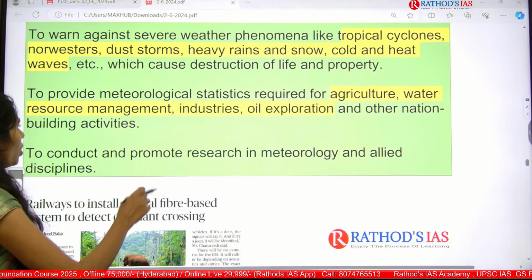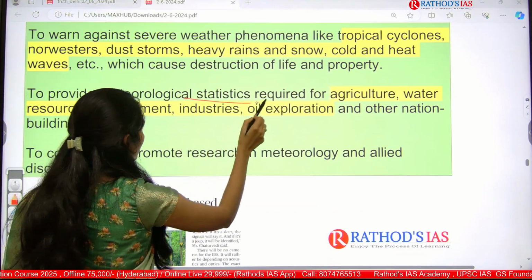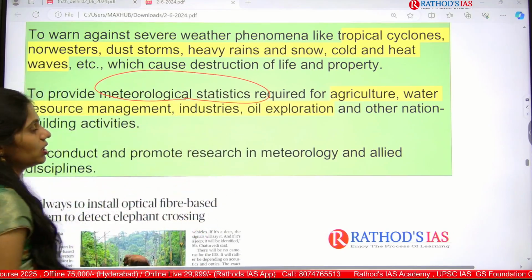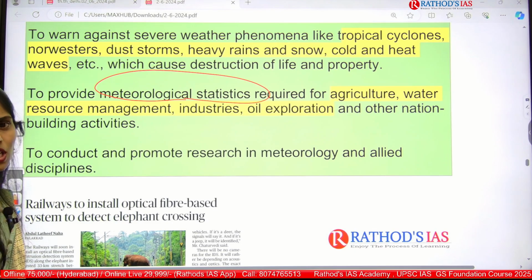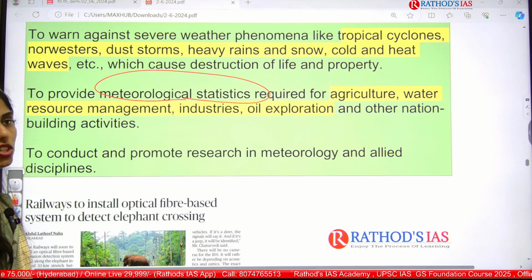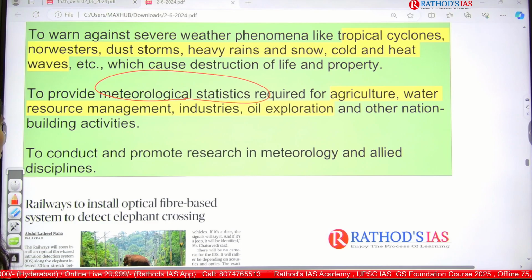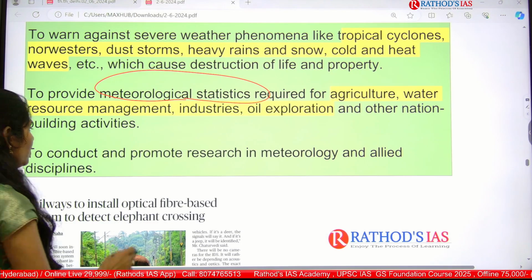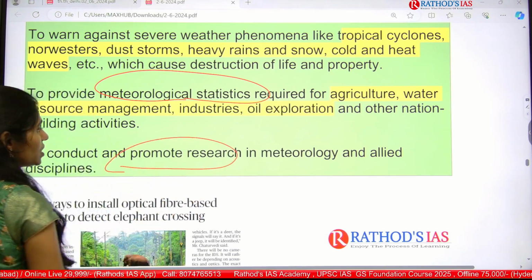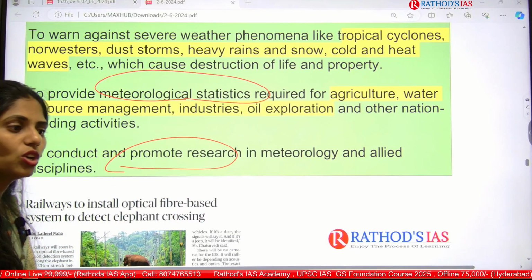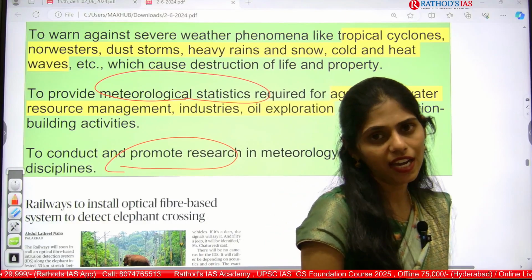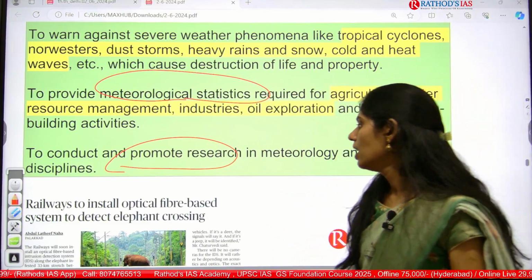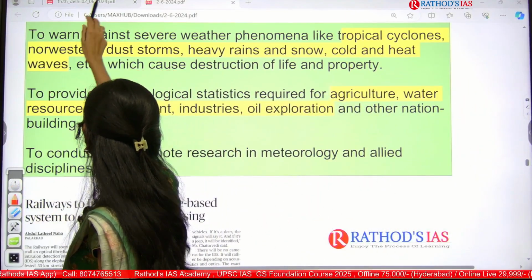And the next one is, it is also very helpful for coming up with statistics which are required for agriculture, water resource management, industries, oil exploration and other nation building activities. And it will even promote research in meteorology as well as allied disciplines. So these are the important roles and responsibilities of IMD. Clear? Now let us move on to the next topic.